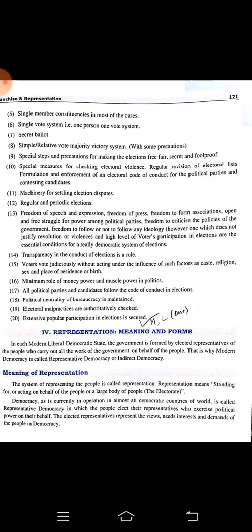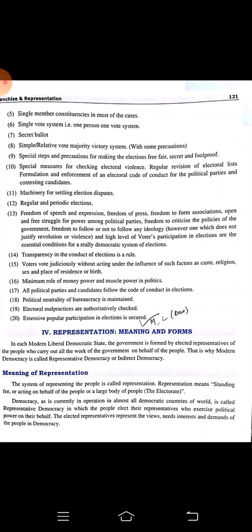That means whenever we are casting our vote and selecting our representatives, they are taking the decisions on behalf of the citizens. That's why it is called a representative. So whenever we are casting the vote, we are selecting our representative. They are taking the decision on our behalf. So it is called a representative democracy or indirect democracy. Representative means standing for or acting on behalf of the people or a large body of people.